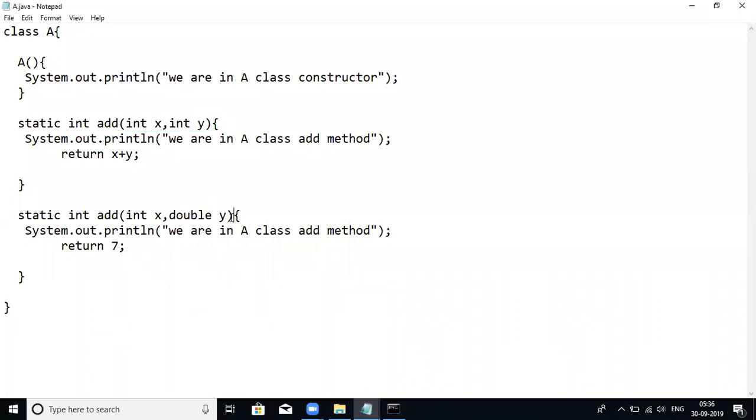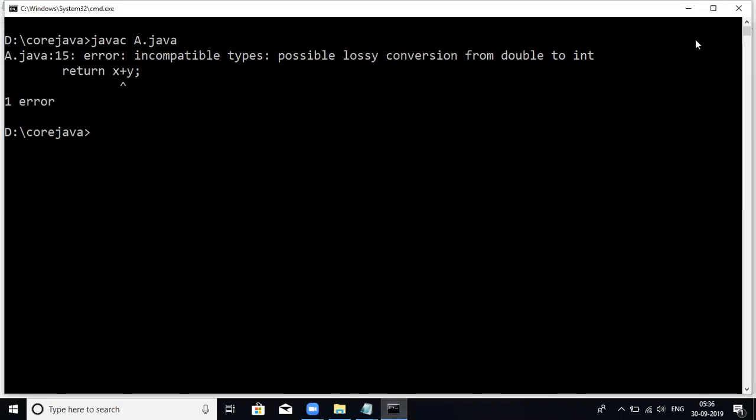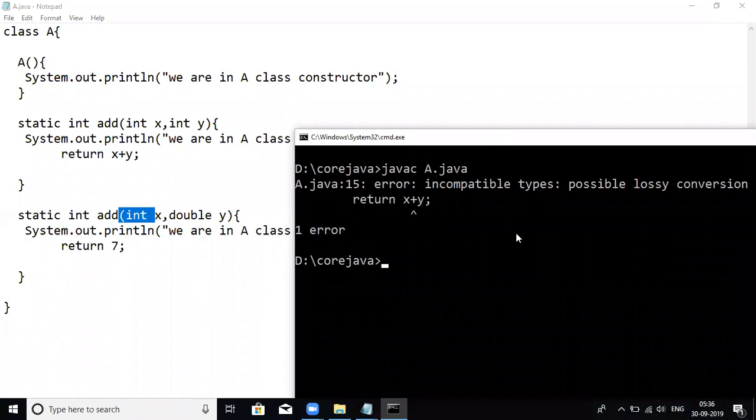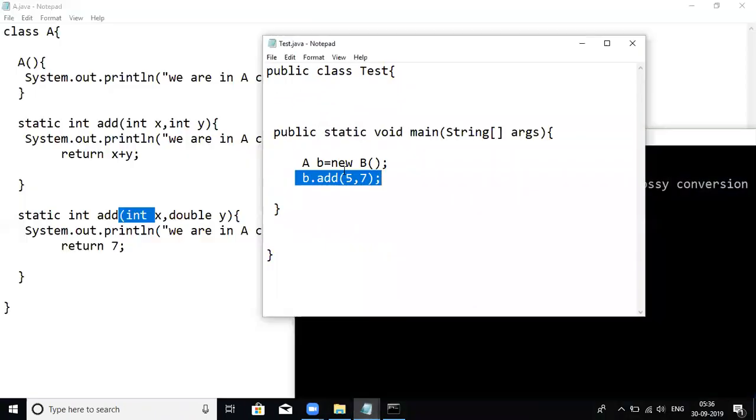So can I say the method signature of this method is different? Yes, sir. This method signature and that method signature. When we keep a different signature, the compiler won't give any problem. If we keep the signature and method name both the same, it says that the method is already available. But when you keep a different signature, then we can say it's method overloading. I'm trying to compile that a.java. Any issues now? No, sir, no issues.